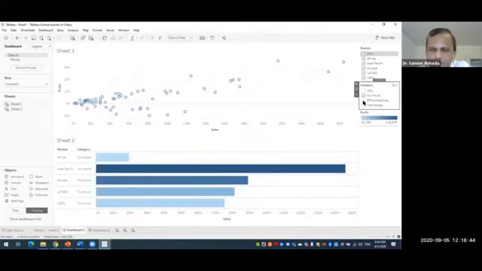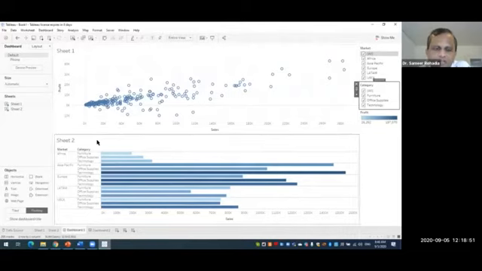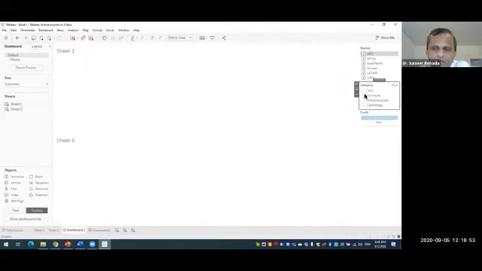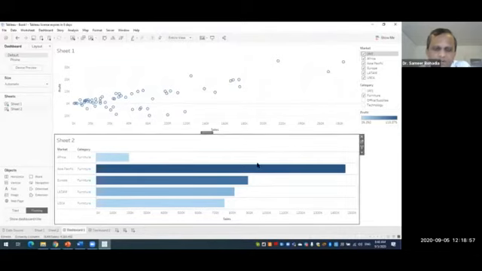But as soon as I select office supplies also, then it is becoming smaller. And you can see that even if I am selecting only one category, furniture, the size of the sheet 2 and the size of the sheet 1 remains stable, constant. In the normal way, the size of sheet 1 and sheet 2 remains fixed, it does not change.